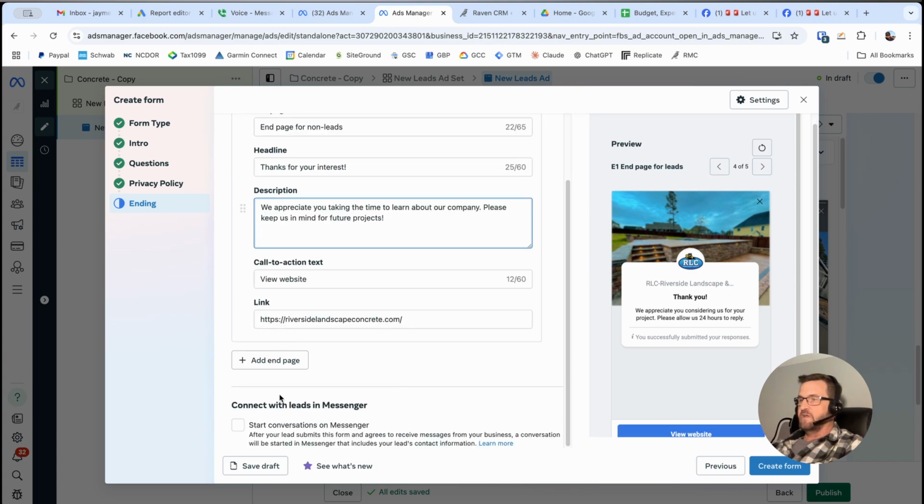So here you have an option to connect the leads in Messenger, which starts a conversation. I'm opting not to do that because lots of times these business owners want to reach out to them after they've had some time to review their information, and they don't really want to stop what they're doing in the middle of the day and just answer a message. So ultimately what we're going to opt for is connecting this to a Google Sheet, which you can do further in the process. I'm not going to go over that right now. But basically what happens is you can put it in your Google Sheet. You can check that periodically. You can assign a script on that Google Sheet to send you an email whenever you get a new lead. To me, that's the most efficient way of handling it.